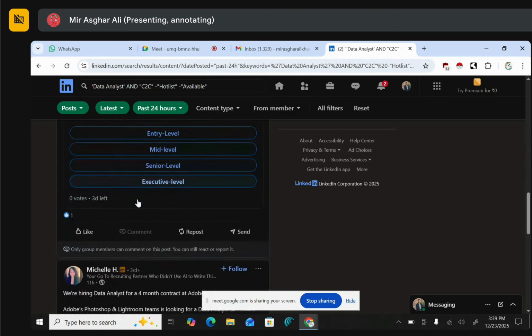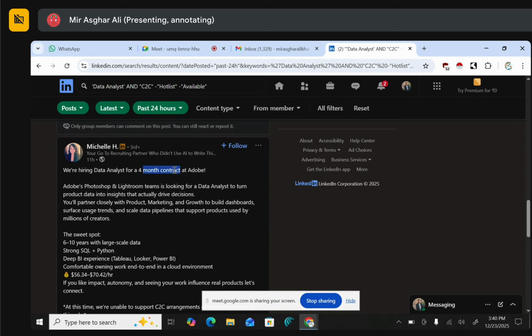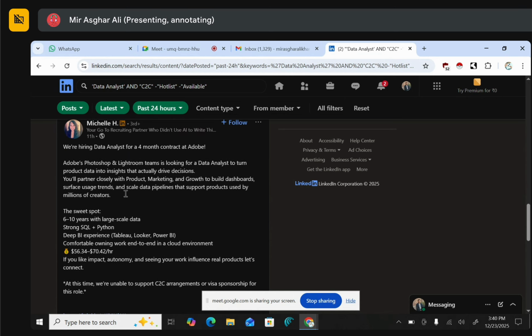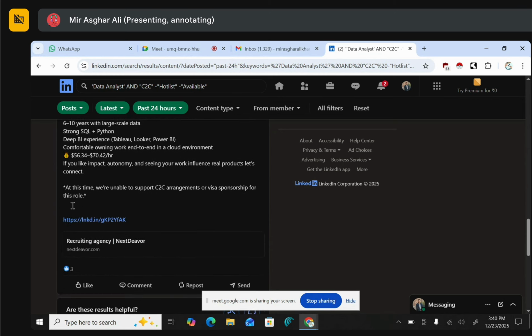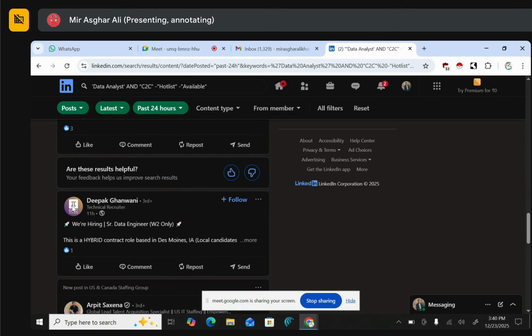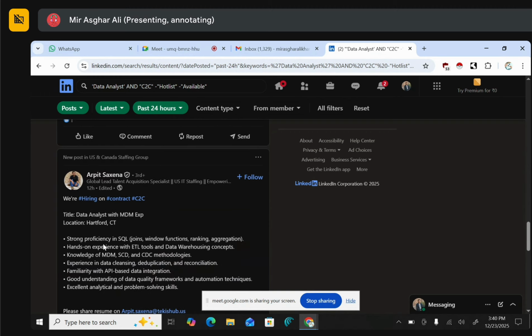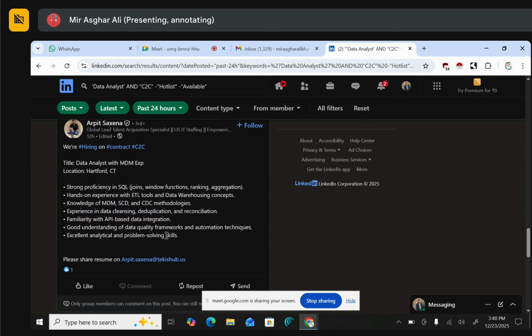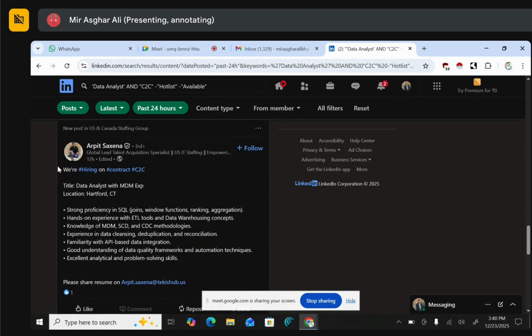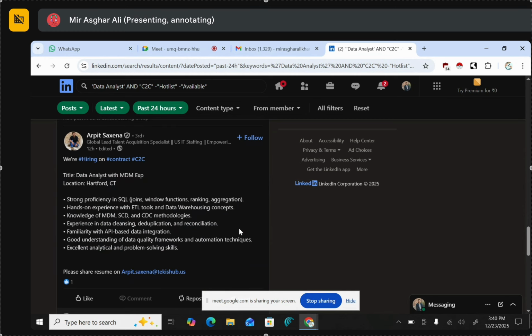We need C2C jobs, meaning contract jobs. "We are hiring for data analyst, 4 months contract at Adobe," and this is somewhat relatable. Now see if they have given an email ID in this or not. No, they haven't, so we need to move to the next. "We are hiring data engineers W2." Title data analyst, Connecticut. Yes, this is the job we need. Copy this complete job. This is the way we search for jobs on LinkedIn using different formulas for data analyst.